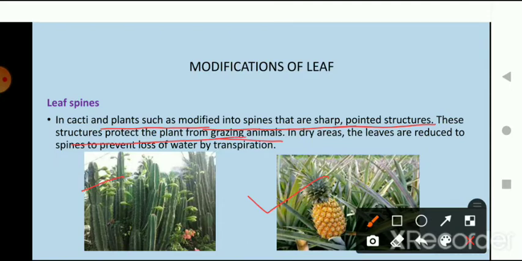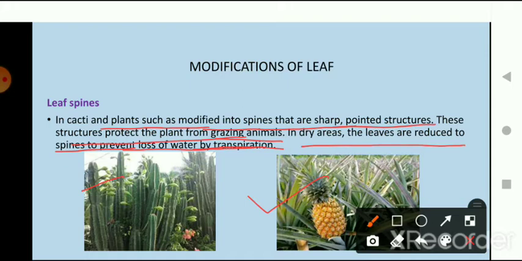First of all, what is the function of this modification of leaf, the pointed leaf? They basically protect the plant from grazing animals, and in dry areas the spines help the leaves to prevent loss of water by transpiration. As you already know, in transpiration the leaf loses its water in the form of vapors.